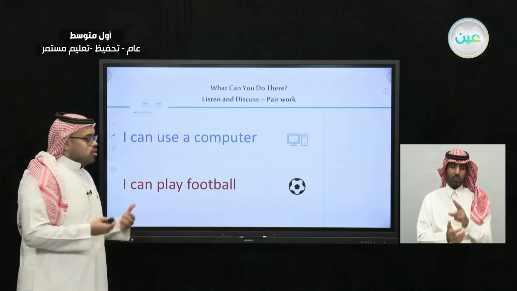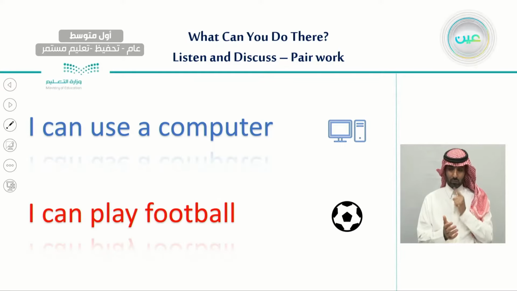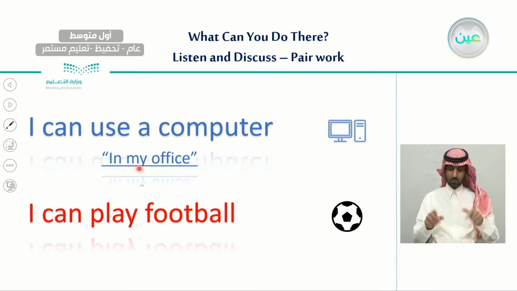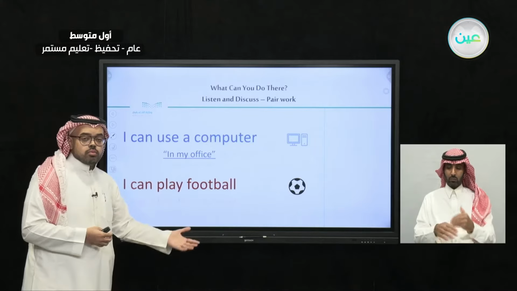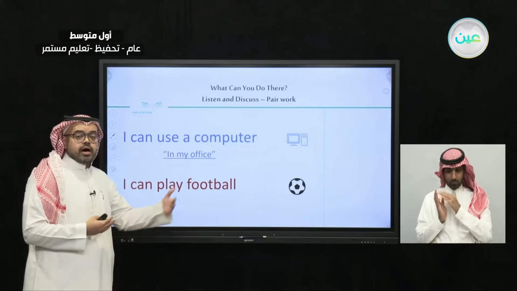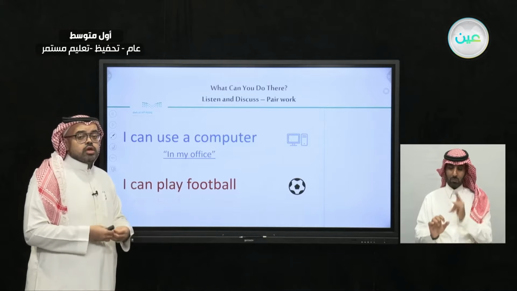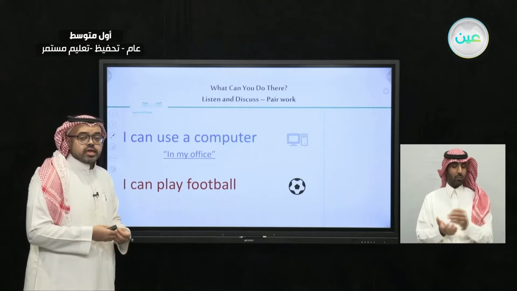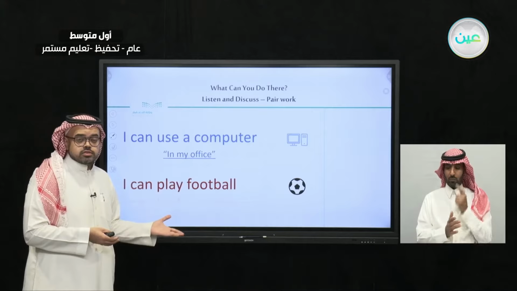For example, for myself, I can use a computer in my office. I can use it in my room, I can use it in my living room. So here I must say where exactly I can do such activity.